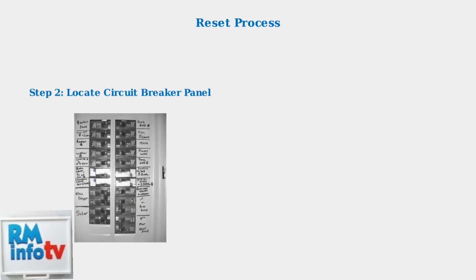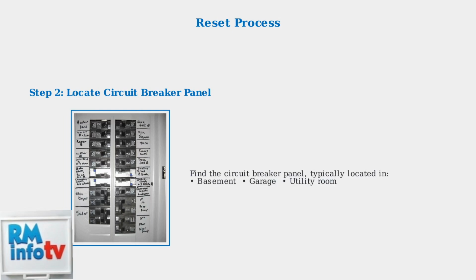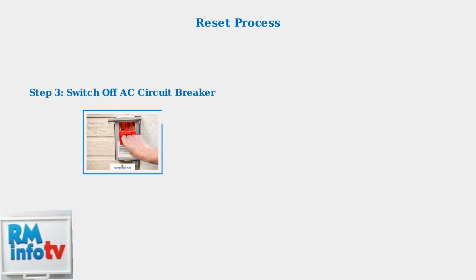Step 2. Locate your circuit breaker panel. This is usually found in the basement, garage, or utility room. Look for the breaker labeled for your AC unit. Step 3. Switch off the circuit breaker labeled for your AC unit. Flip the switch to the off position to completely cut power to the system.